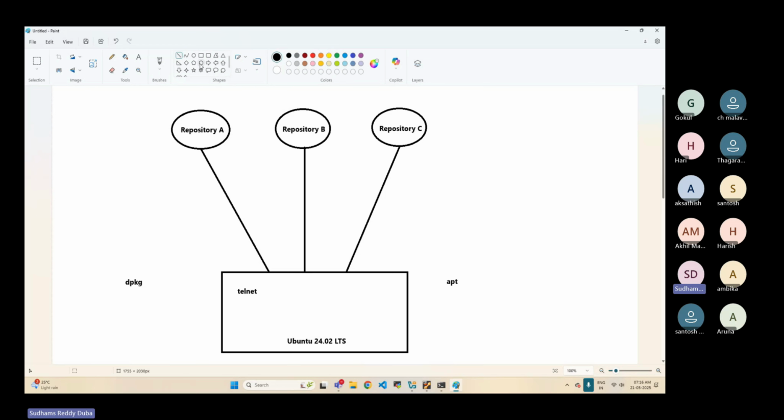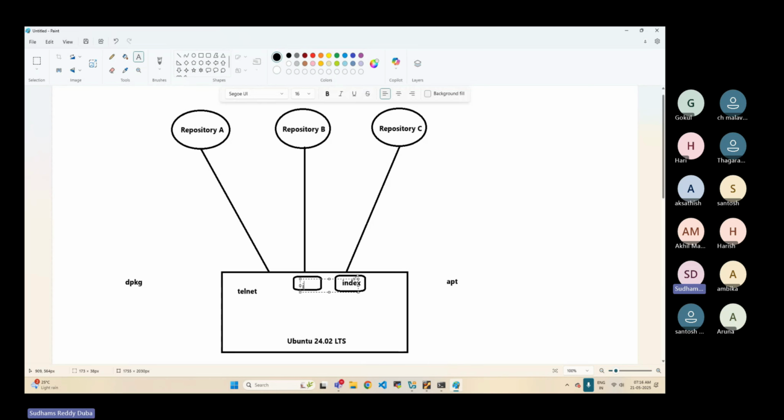For every repository in your system, it will store an index page. Every repository will have an index page. I will just write it here as index. It is like an index page. I told you yesterday what is meant by an index page, for example in your notebook. The notebook has an index page as a reference: what topics are covered in this particular book, and what the page number is. If I want to jump to a specific topic, which page number do I have to refer to? All this information will be available in the index of the book.